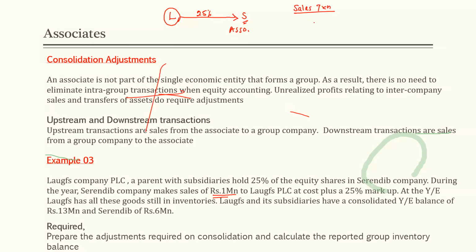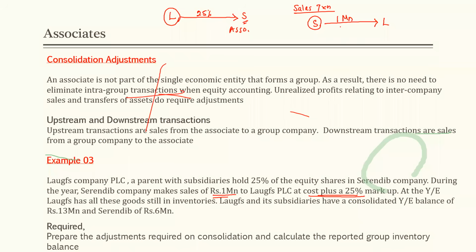What has happened? Serendip has sold. Serendip Company makes sales of 1 million to Love's PLC, right? A 1 million sale to Love's PLC at a cost plus 25% markup.